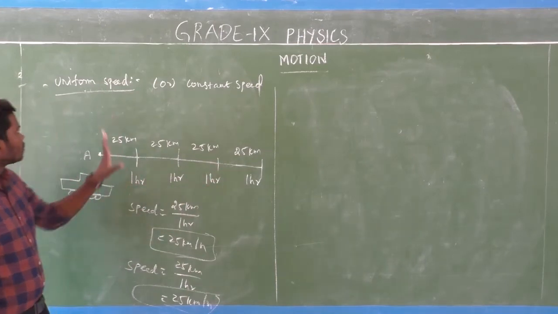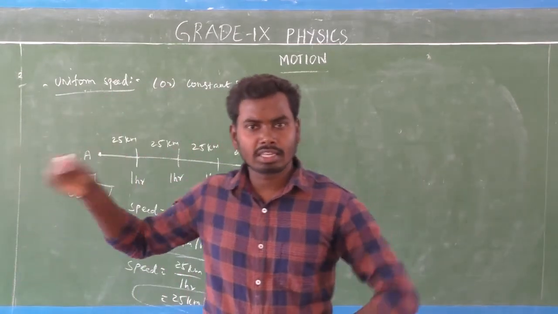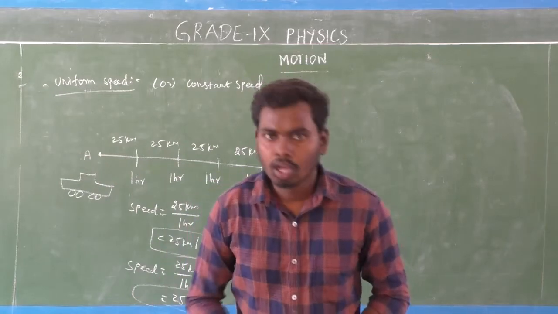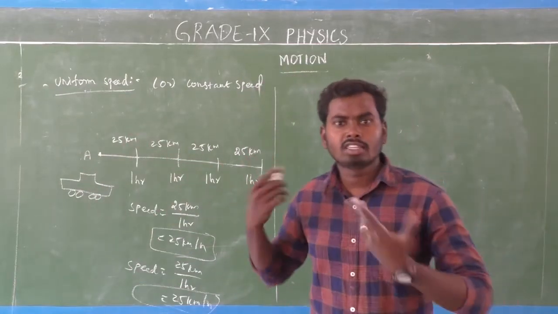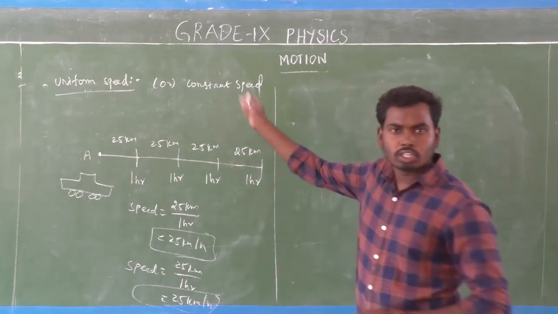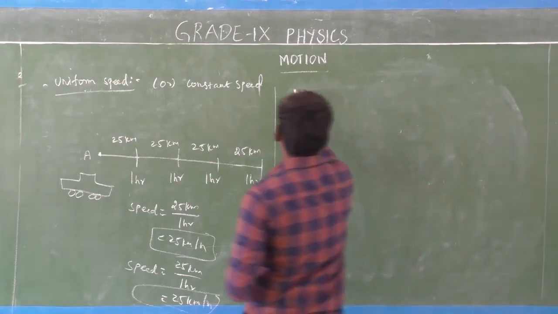So uniform speed is nothing but an object covering equal distances in equal interval of time. So we can say the object is at uniform speed. Uniform speed is also known as constant speed. Constant means not changing. There is no change. Next one is opposite to uniform speed, non-uniform speed. What is that? Non-uniform speed.